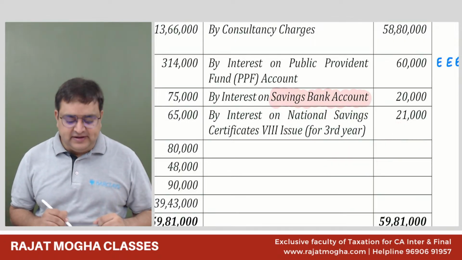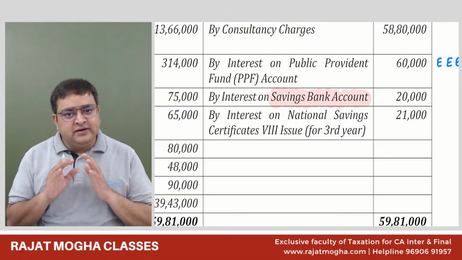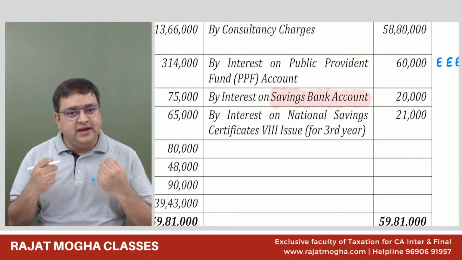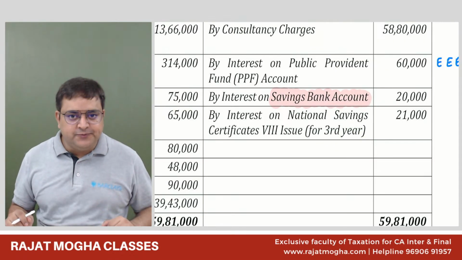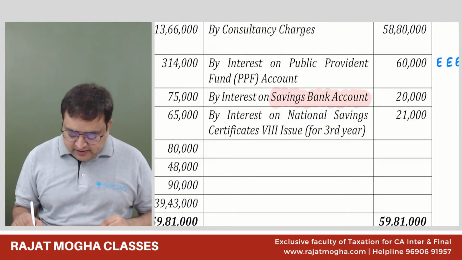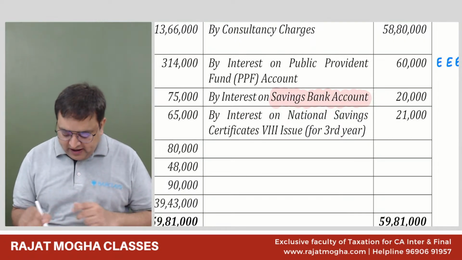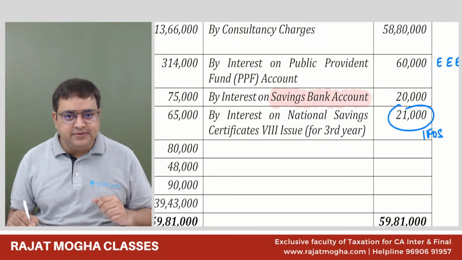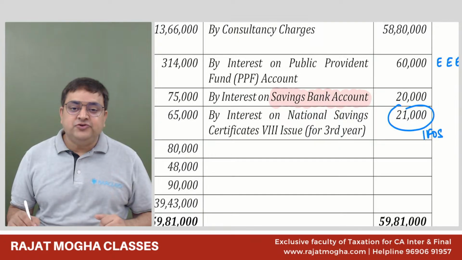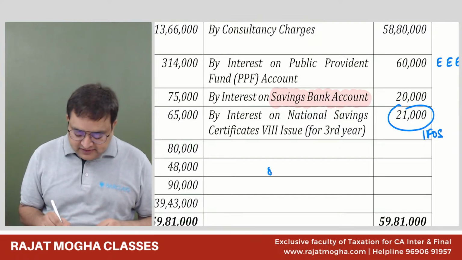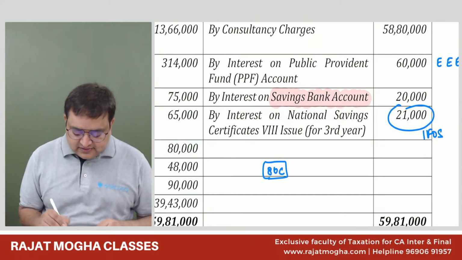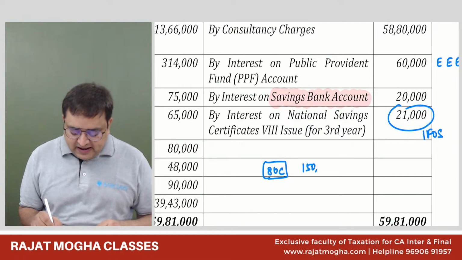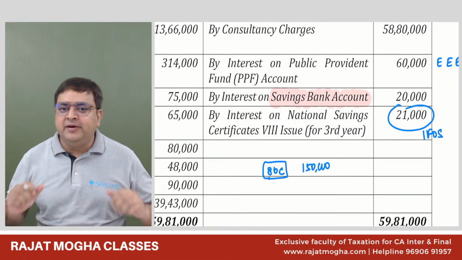Second important thing is that this guy is following optional regime. So he will be getting the deductions also, 80C to 80U. And please remember, first of all, it will go in IFOS income. This is my IFOS. This is not my PGBP. The second thing which you should remember is Section 80C tells us that maximum 1,50,000 is the deduction which is available in 80C.